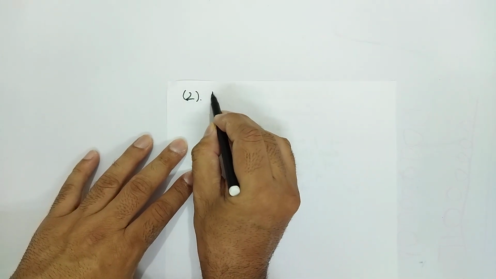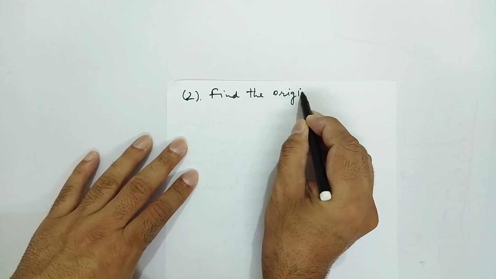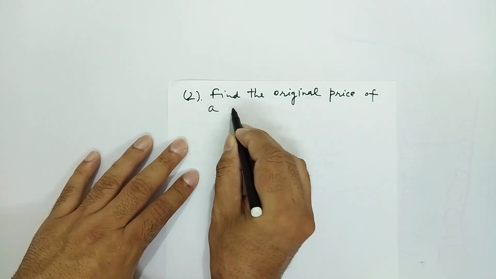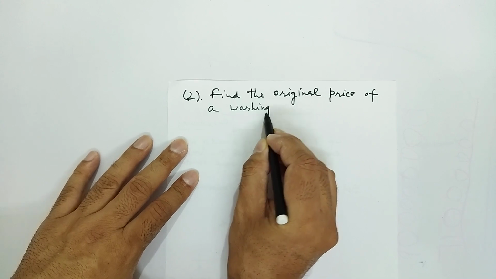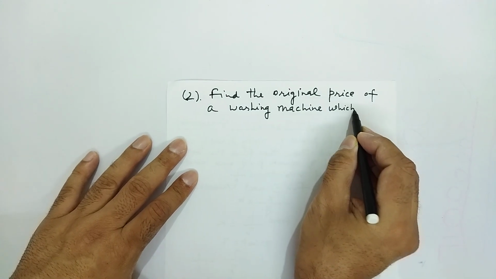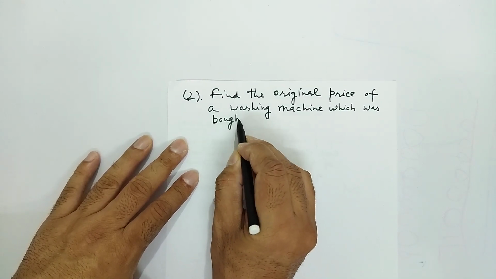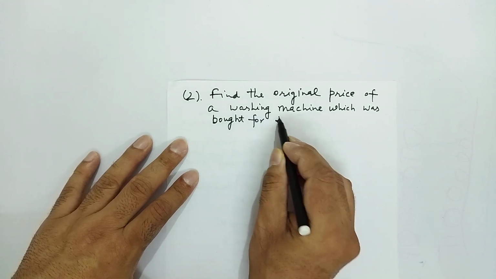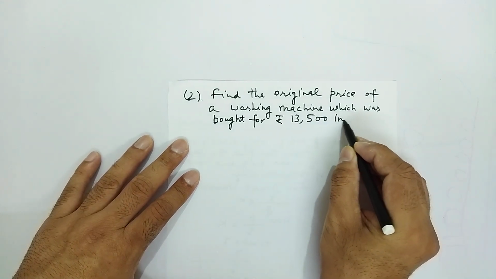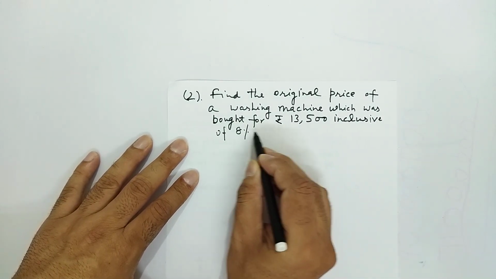This question is, find the original price of a washing machine which was bought or purchased for rupees 13,500 inclusive of 8% GST.